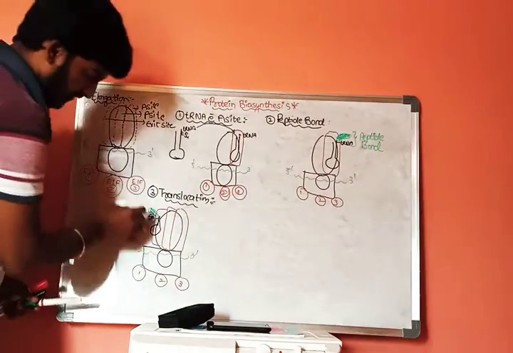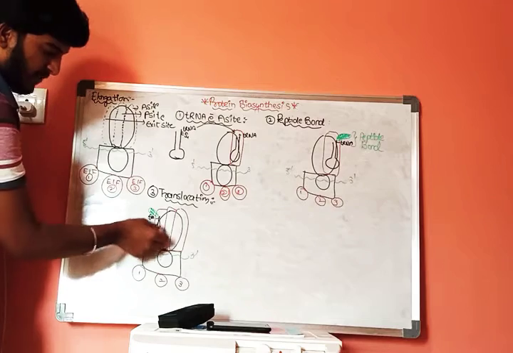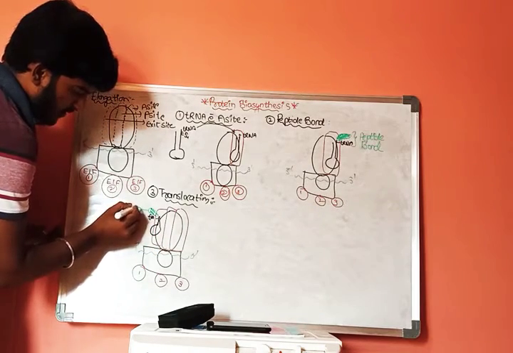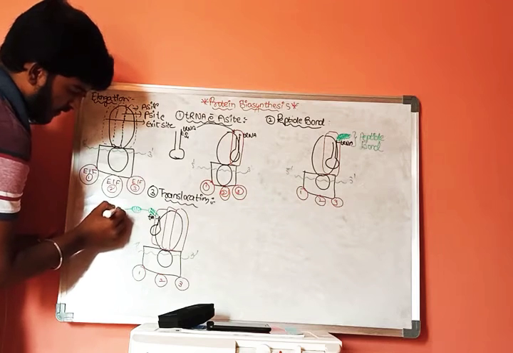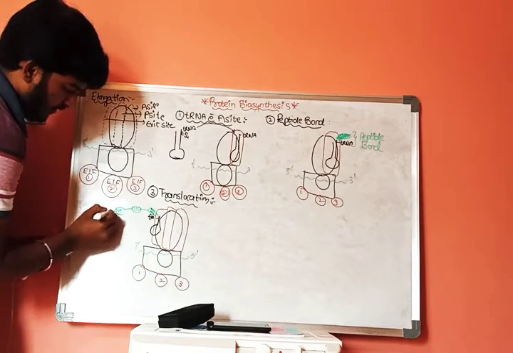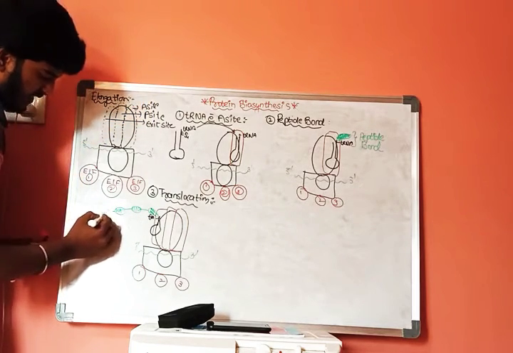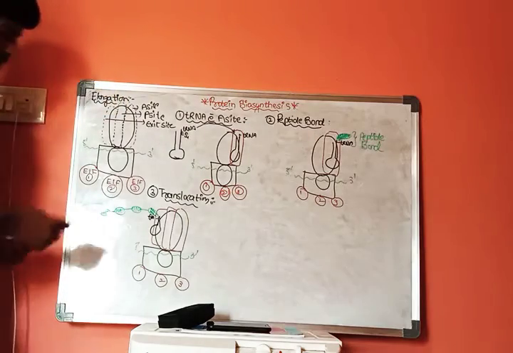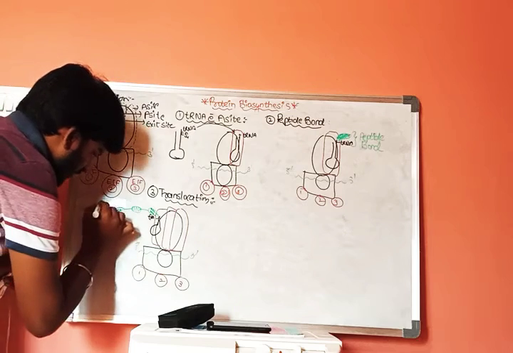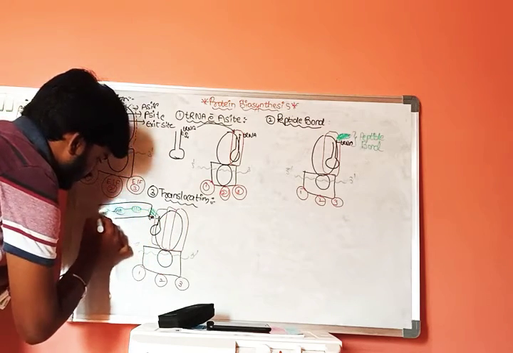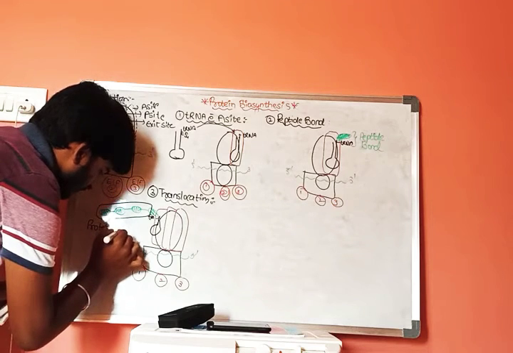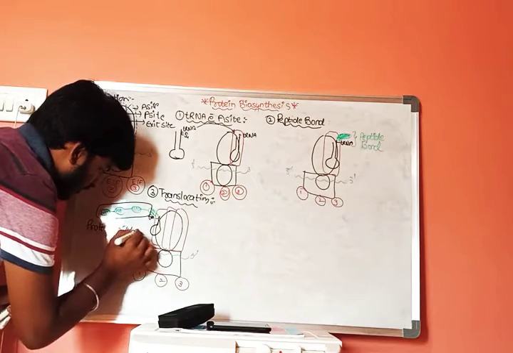Now, the tRNA molecule which came to this exit site forms peptide bonds. In this way, the new protein will be formed.